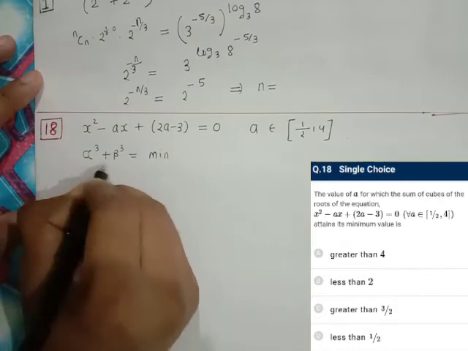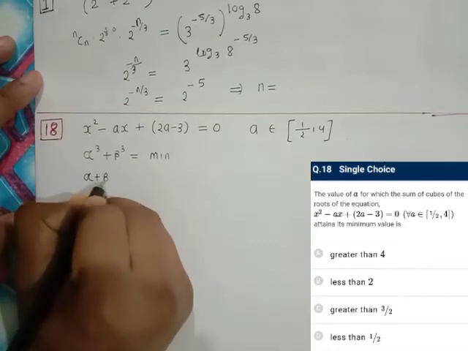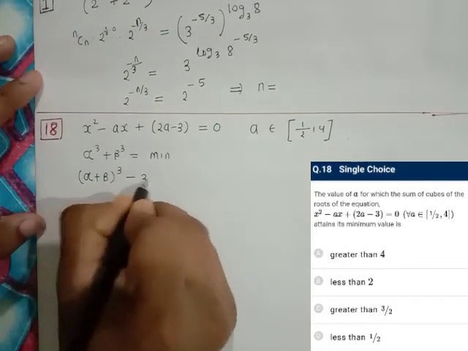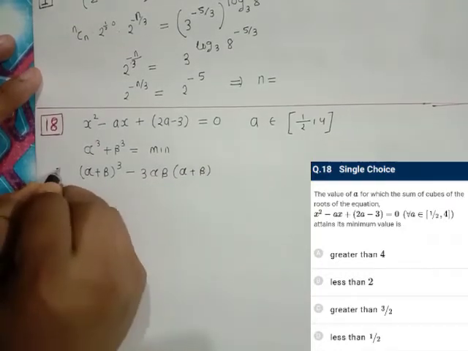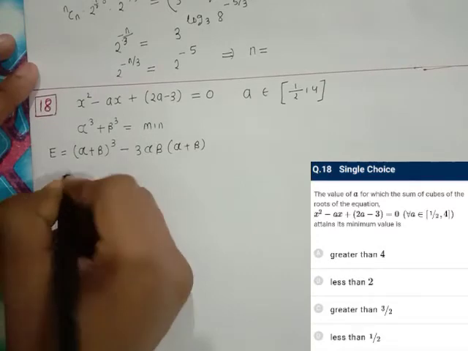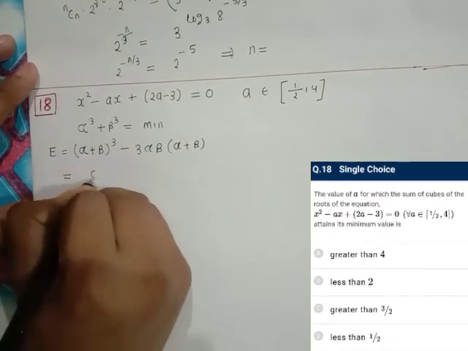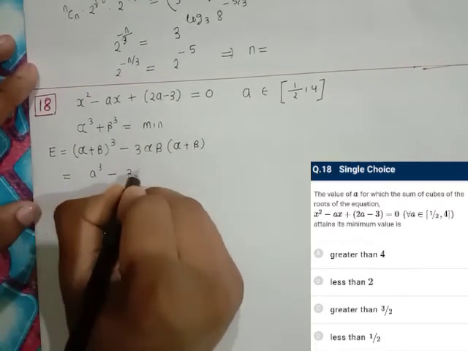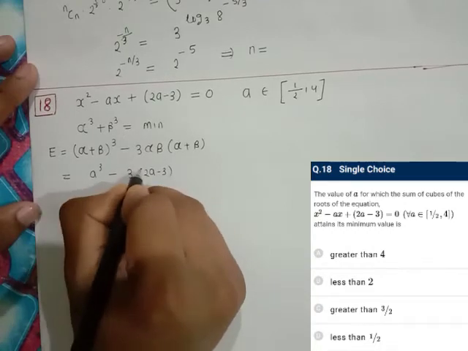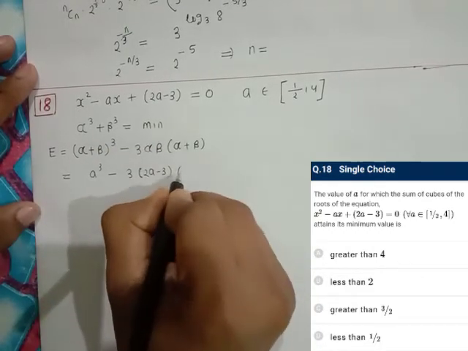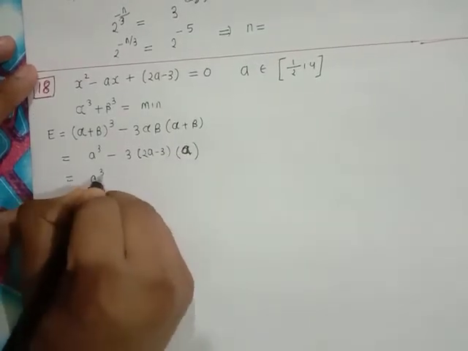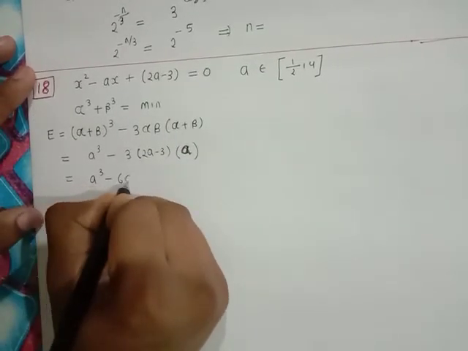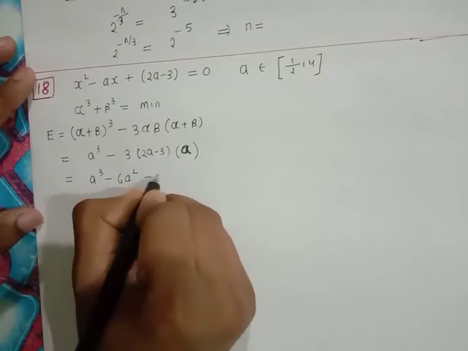Alpha cube plus beta cube is simply (alpha plus beta) whole cube minus 3 alpha beta into (alpha plus beta). Let's say this value is E. So alpha plus beta is -b/a, that is a, cube, minus 3 into (2a - 3), the product of roots c/a, into alpha plus beta, which is a. So it becomes a cube minus 3 into 2a square minus 3, that is 6a square minus 9a.